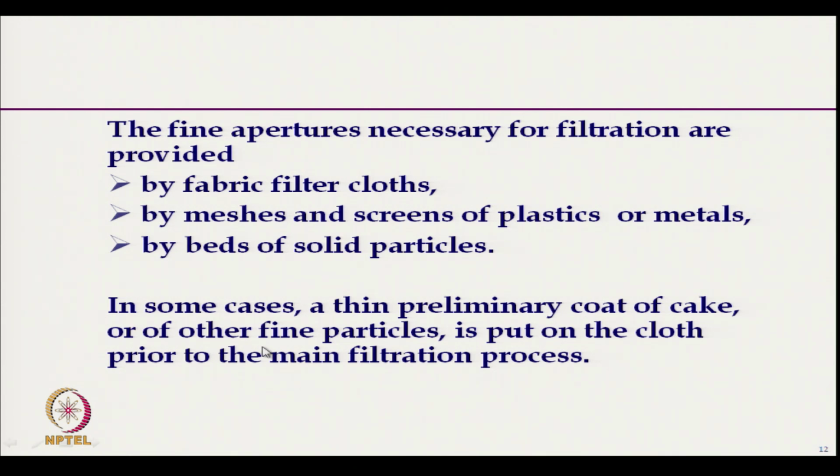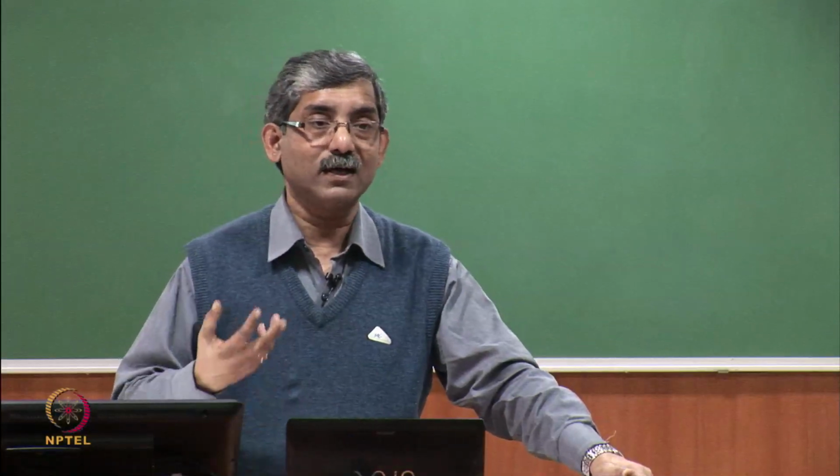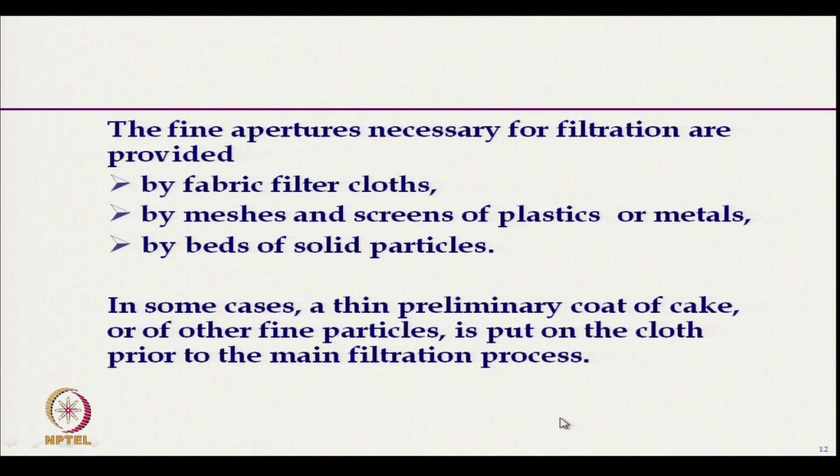In some cases a thin permeable coat of cake is provided on the surface of the cloth. It is put on the cloth prior to the main filtration process. It is actually required to enhance the filtration efficiency of the fabric.